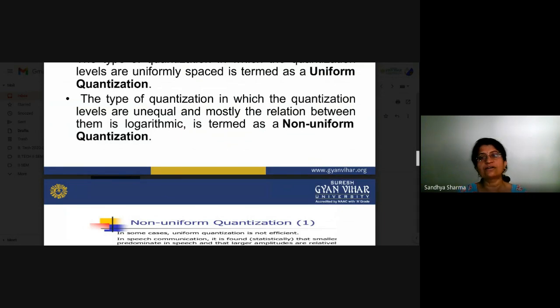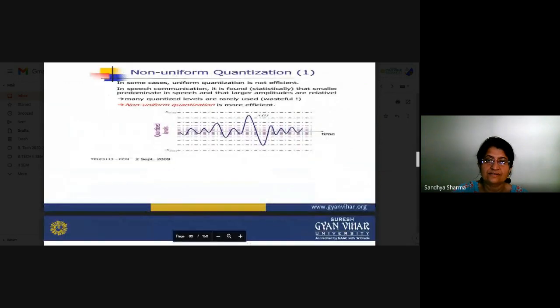We will see in further slides that for non-uniform quantization there may be different scales. We will see with a diagram what type of signals require non-uniform quantization.